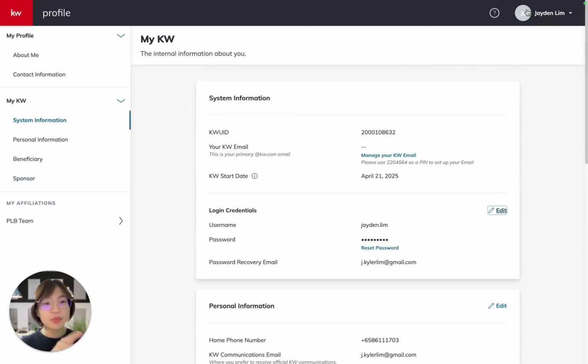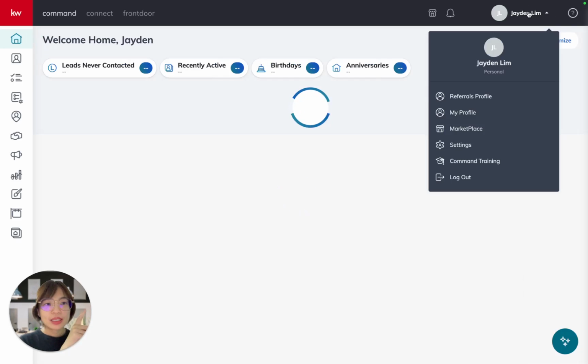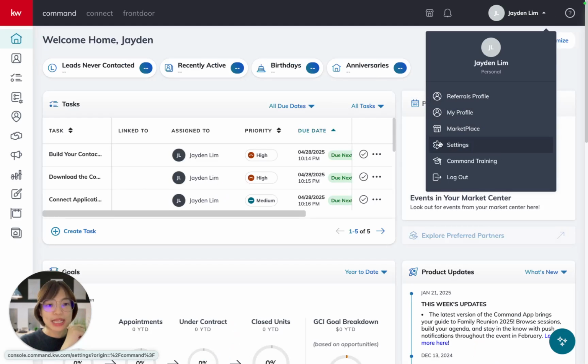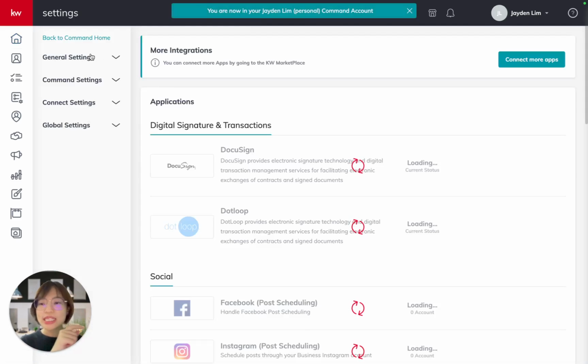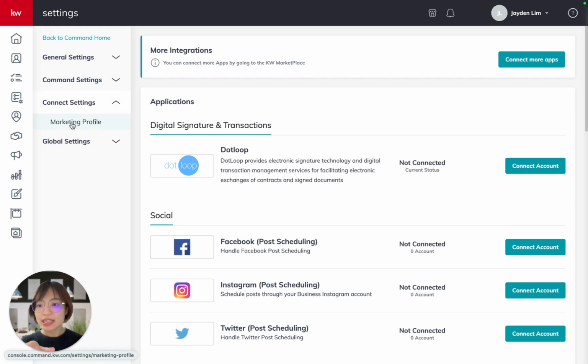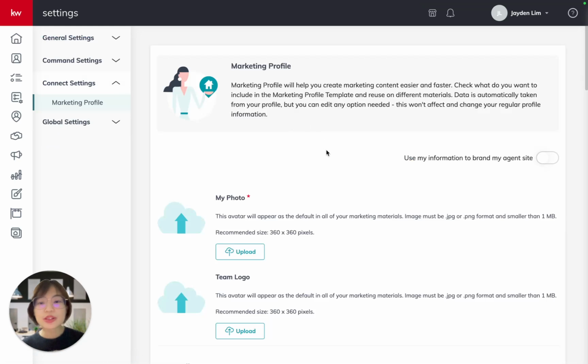Next will be another profile. Again, click on the top, go to Command, and then go to settings here. In settings, on the left hand panel, you can see the words Connect Settings. There's a marketing profile here that we need to set up as well. Basically this information will be used to brand your agent site. Here at the right hand side, you can see this.